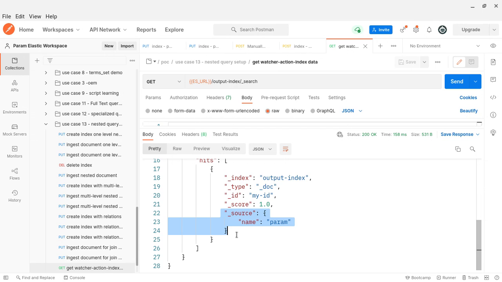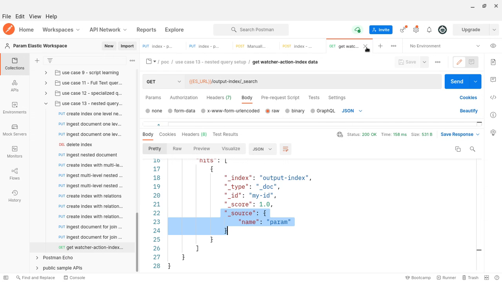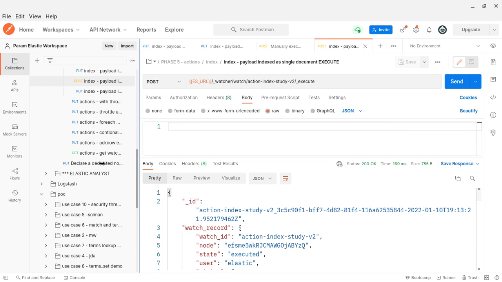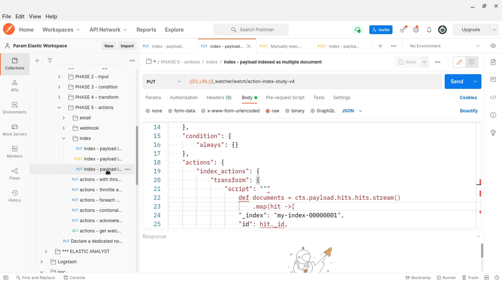This is one case. If you want to have multiple documents, let's say you have an array of documents and you want to store each document separately, then you can create multi documents. Let me close all this stuff, my machine got a bit slow. Okay, so this is for multi payload.